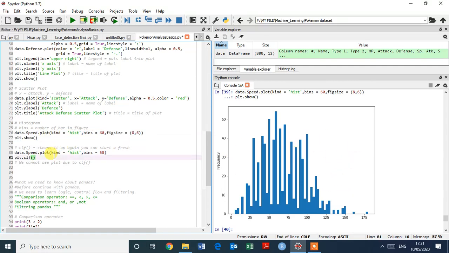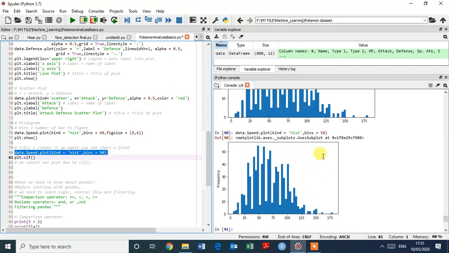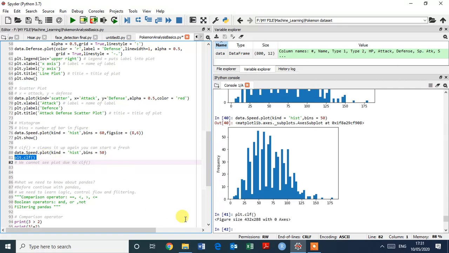So now we are going to clean it up again, or you can start a fresh plot. Just type, this is the same, data dot speed dot plot, kind equal to hist, bins equal to 50. Okay, and enter to execute. And this is the plt.clf, and enter. Here you can see the figure size with 0 axes, but we cannot see the plot due to clf. Okay, I hope you understand this.